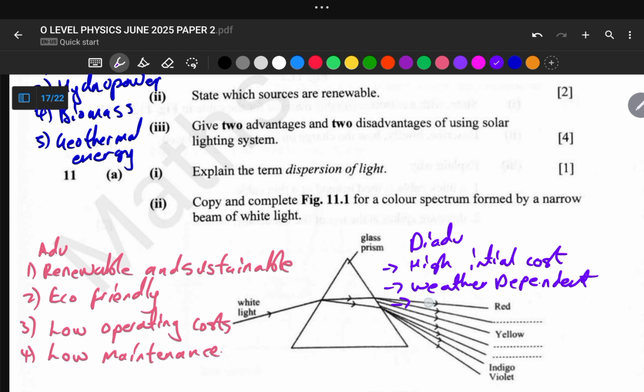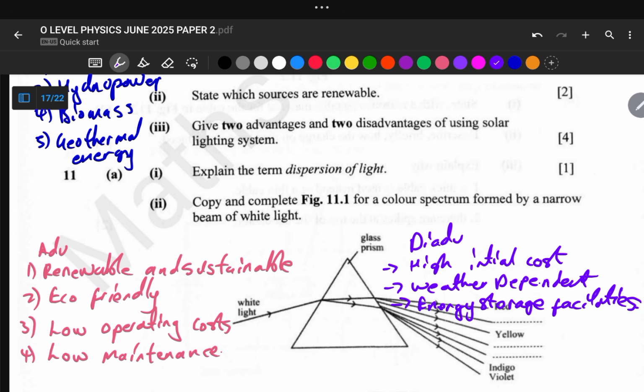And the other one is storage. Energy storage is needed. So there's a need of energy storage, like batteries, because in nighttime there will be no sun, so we need to store the energy. So it requires batteries, or we can simply say it requires energy storage facilities.